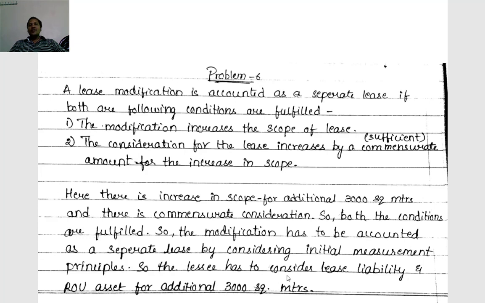So the lessee has to consider lease liability and ROU asset for additional 3000 square meters.